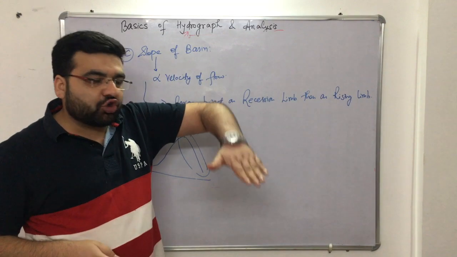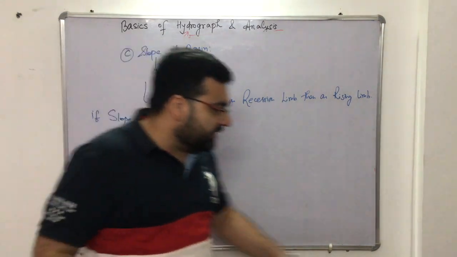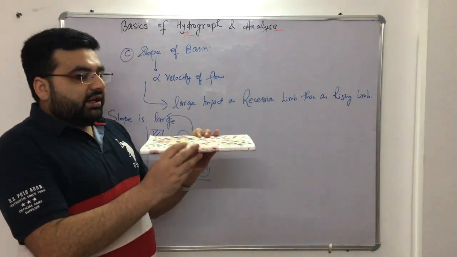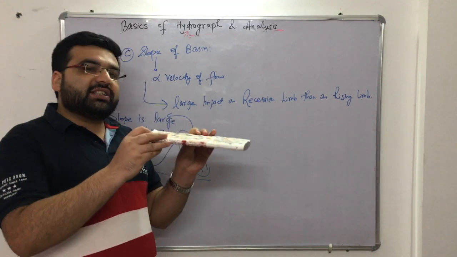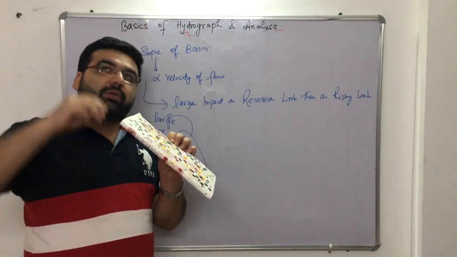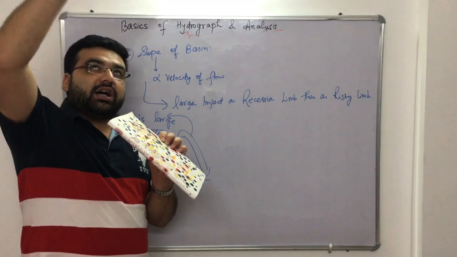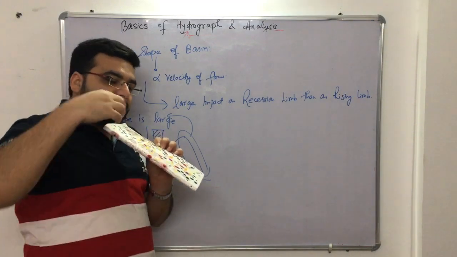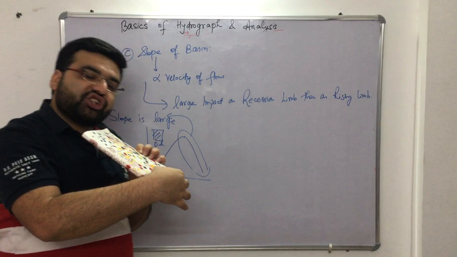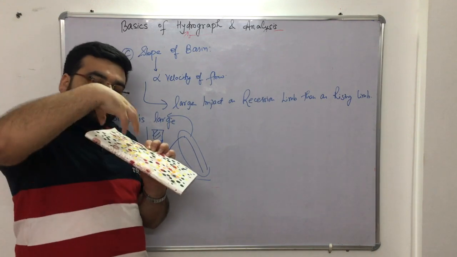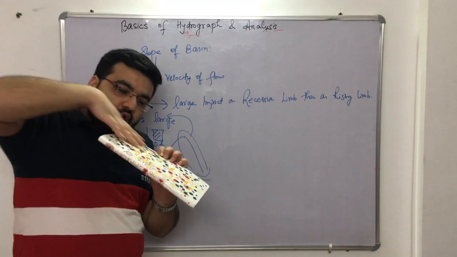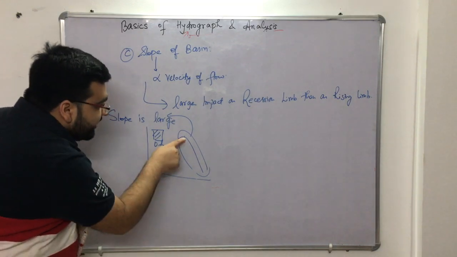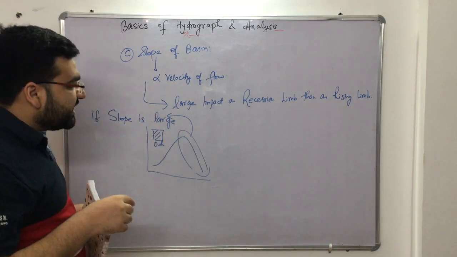Now if the slope of the basin is very large, let me give you an example. Let us say I have one notebook. This is my basin, right? Initially, let us say the slope is very large, a very high basin slope. If a storm has just arrived at this place and precipitation is there, the gauge station will record the discharge in a very short time, and after the storm is gone, the whole of the water will disappear rapidly because the slope is very high. So the recession limb will dissipate very rapidly.